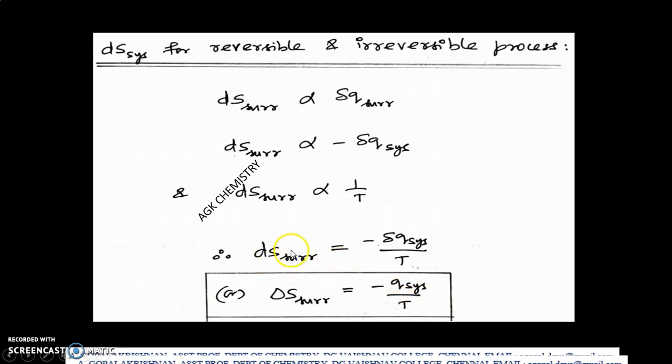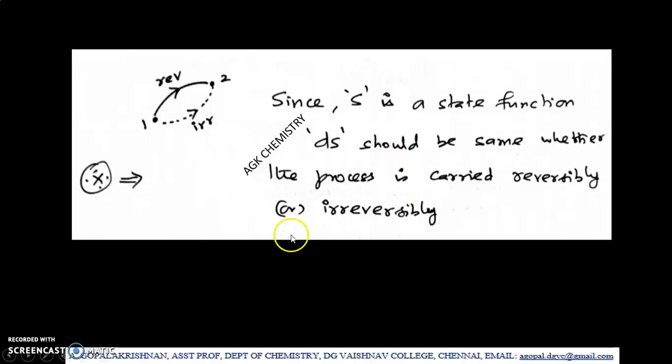So, to calculate change in entropy of the surrounding, whether it is a reversible process or irreversible process, whatever it is, you can use this formula. Then, this is another important one. In the last lecture, I showed that entropy is a state function. So, since entropy is a state function, change in entropy should be the same whether the process is carried out reversibly or irreversibly. Very, very important.